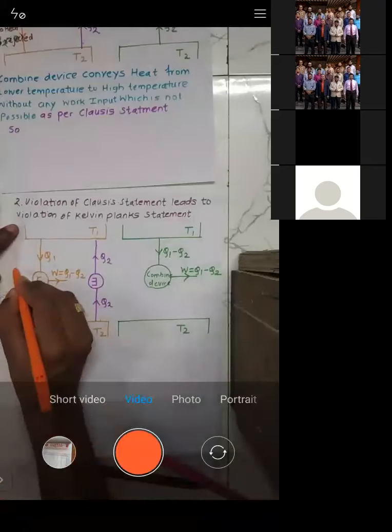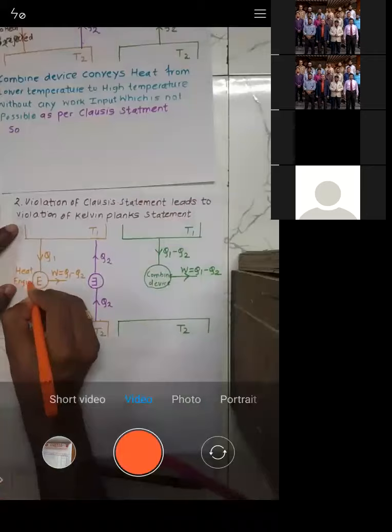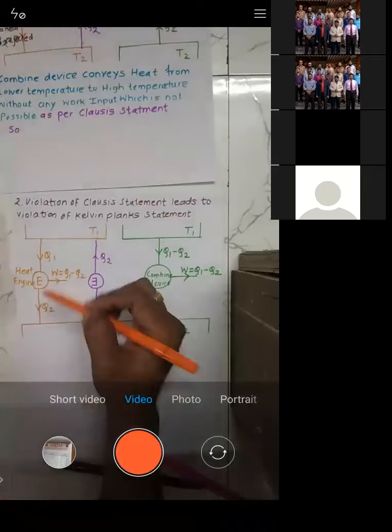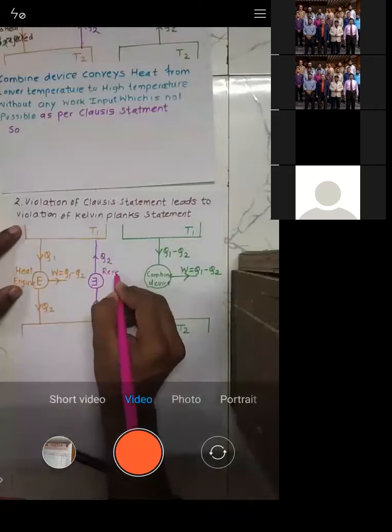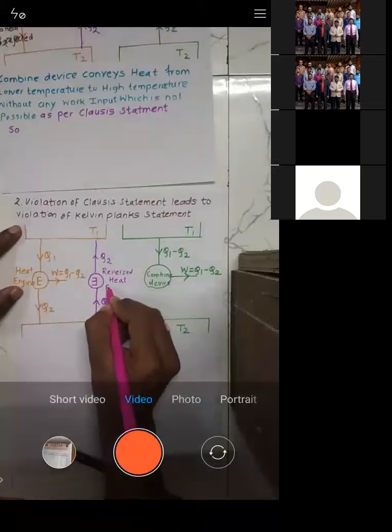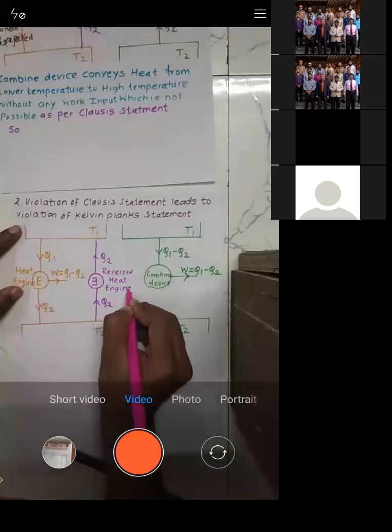See, this is the heat engine. In the heat engine, heat will flow from high to low. And this is the reversed heat engine. So what is a reversed heat engine? Heat will flow from low to high.